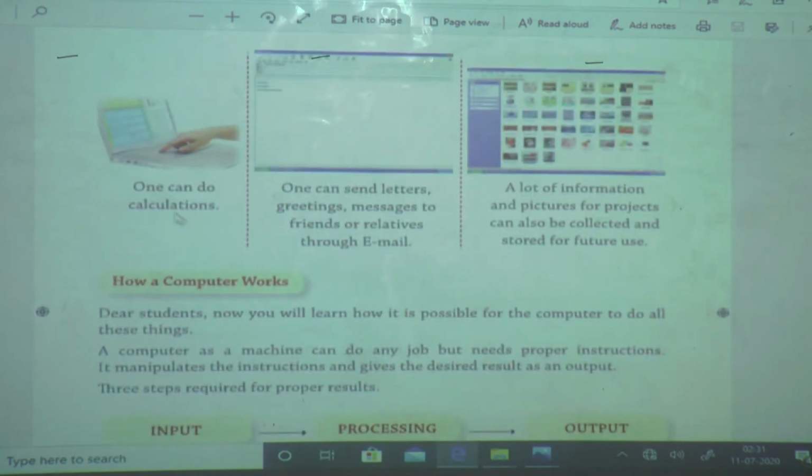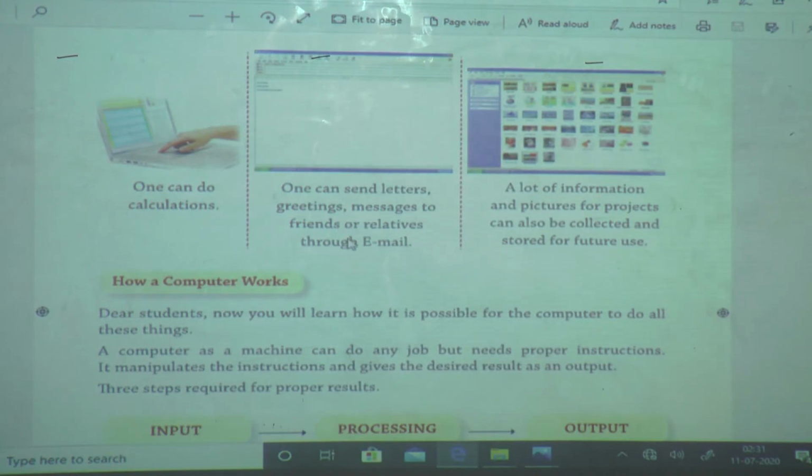Next, we can do calculations on the computer, right? If you want to write a letter or greeting, or send any message to our friends or relatives, by using a computer we can send.